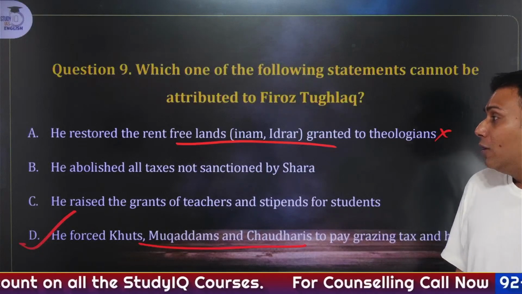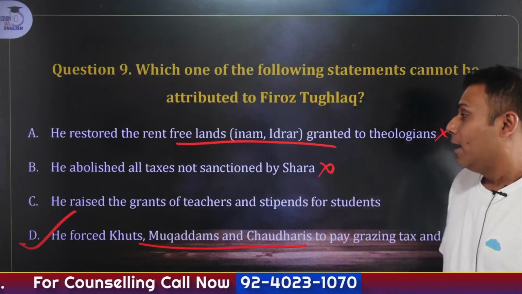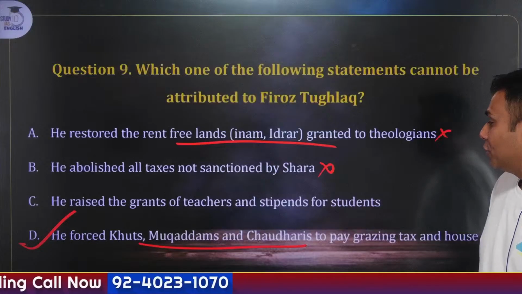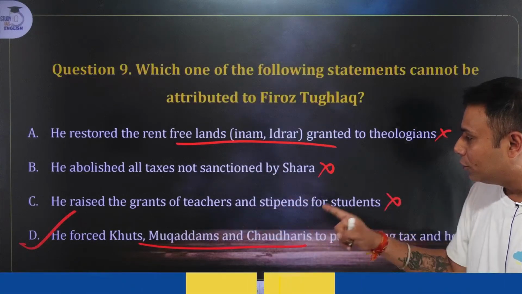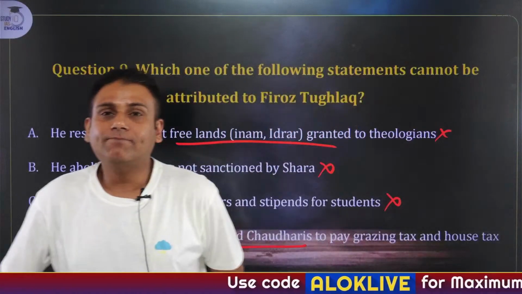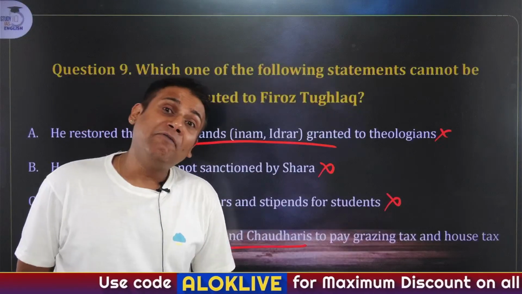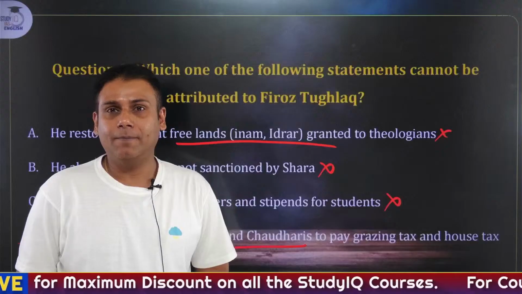He abolished all the taxes not sanctioned by Shara. Again, wrong one. He raised the grants of teachers and stipends for the students. No. Then, he forced the Khut, Muqaddam and Chaudhry to pay grazing tax. Now pay attention carefully. During the time of Alauddin Khilji, different kinds of taxes were imposed.